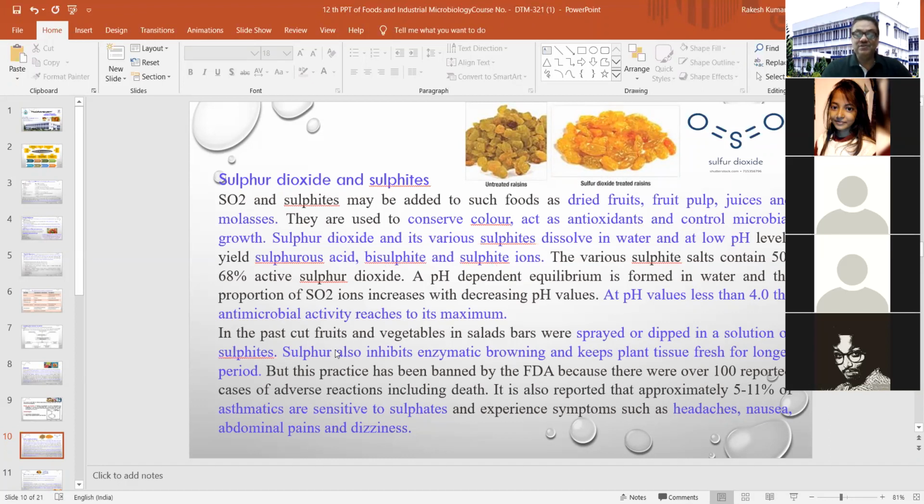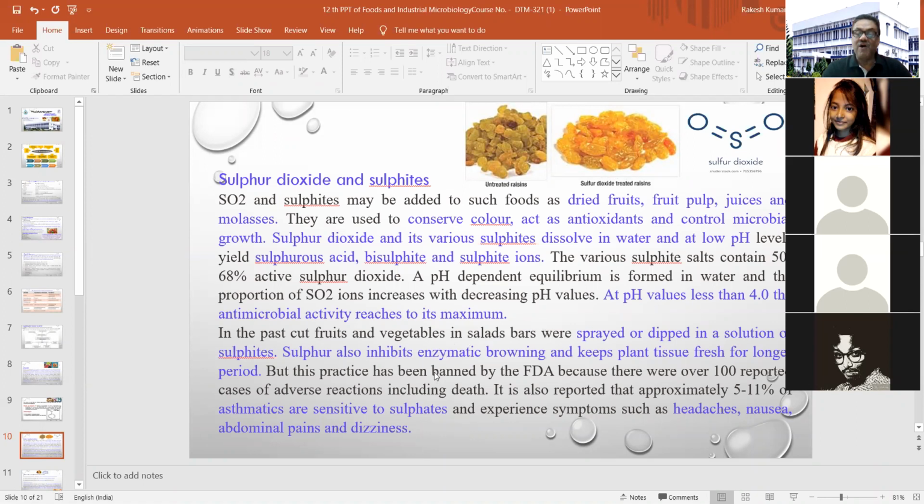In the past, people were using this particular sulfur dioxide or sulfides on cut fruits and vegetables in salad bars, where they used to spray or dip different kinds of vegetables in a solution of sulfide.